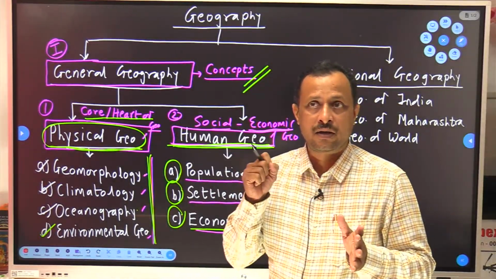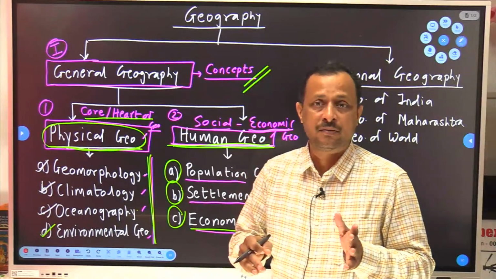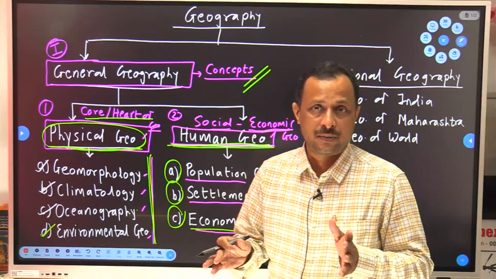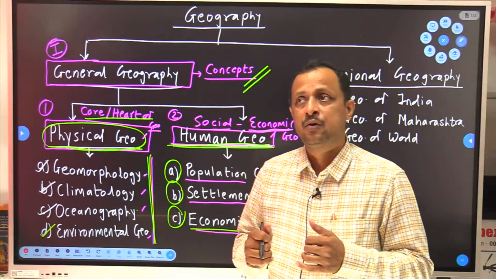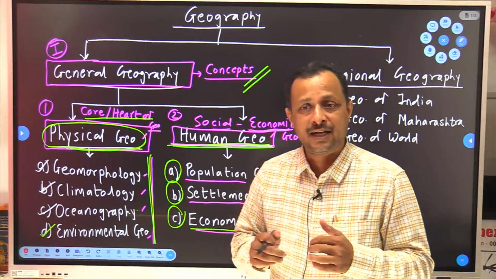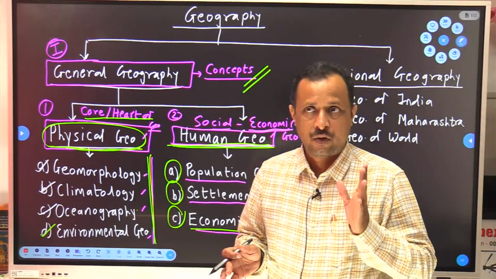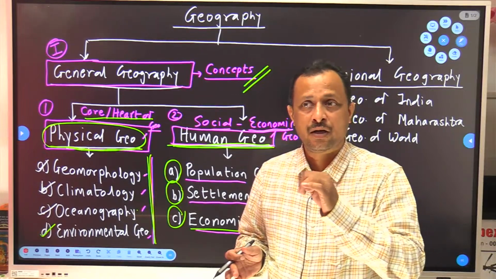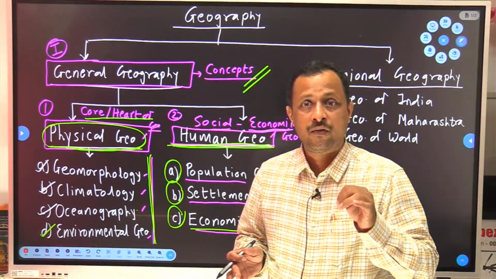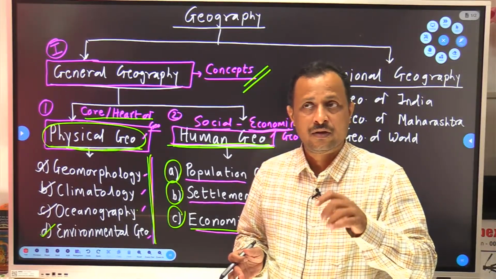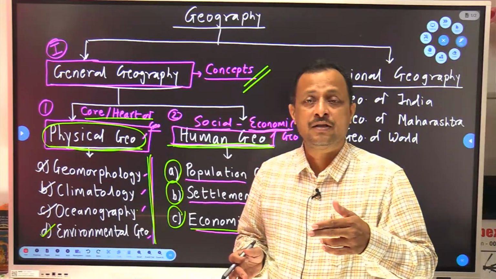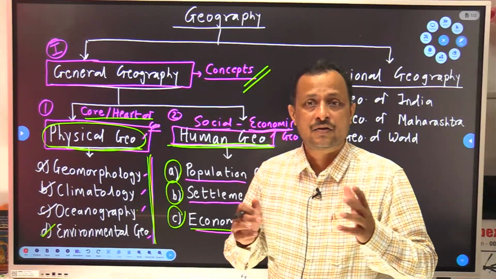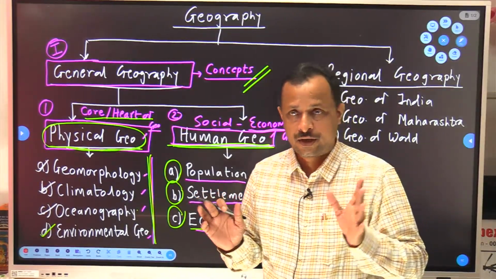We will give our maximum time to clear the concepts. Once your concepts are clear, you can face any type of question. Clear? So always insist that teachers should clear the concepts, and always insist on yourself that you should study in such a way that there will be conceptual clarity. Got it?